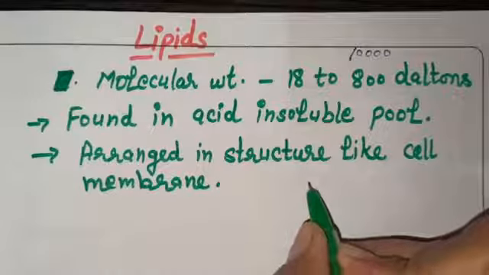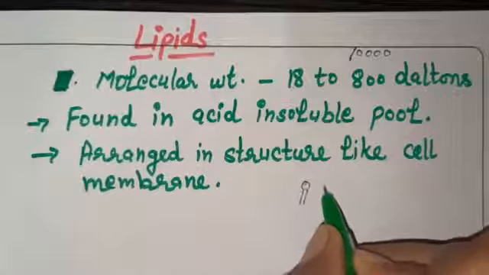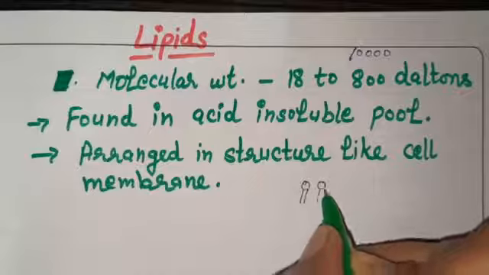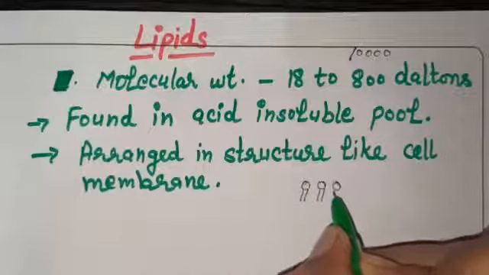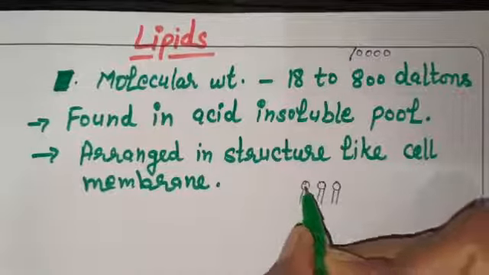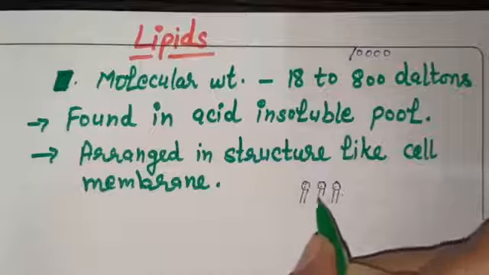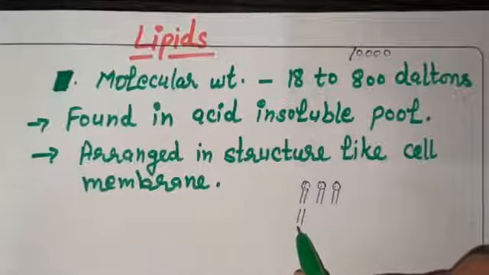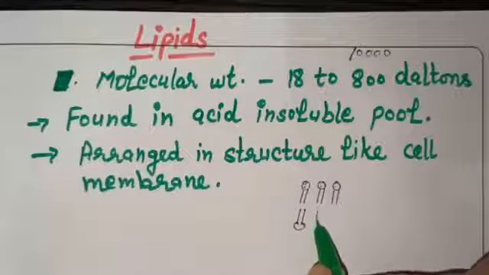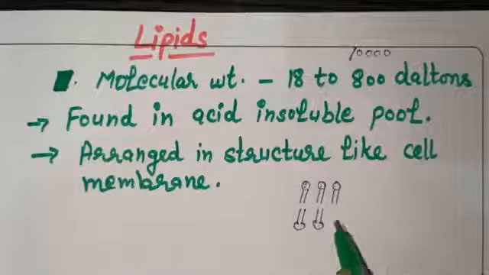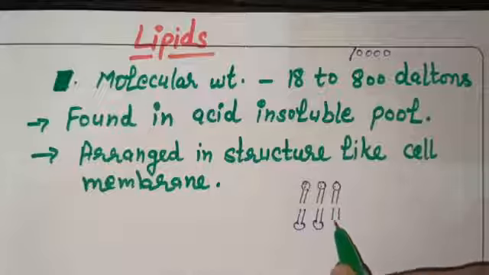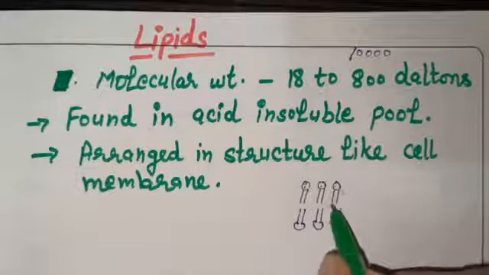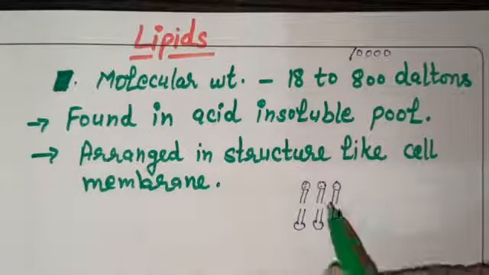Like this is a lipid molecule having a head and tail. This is the head of the lipid and these are the tail of the lipid, and this kind of lipid bilayer is present in the plasma membrane, right?